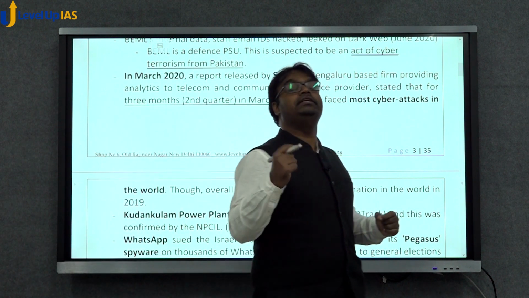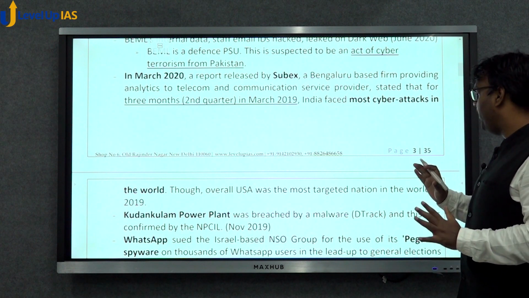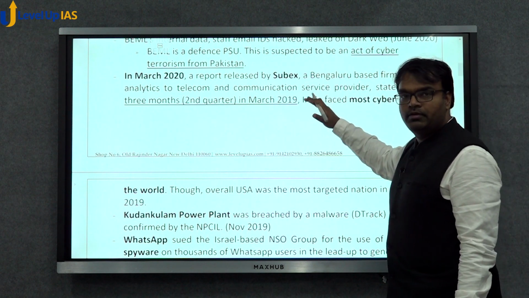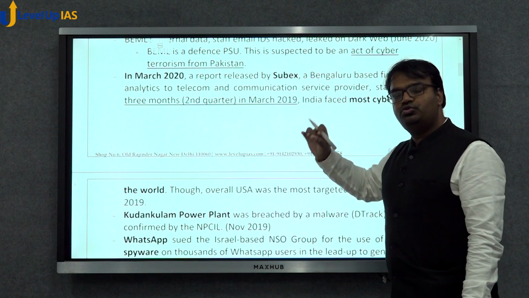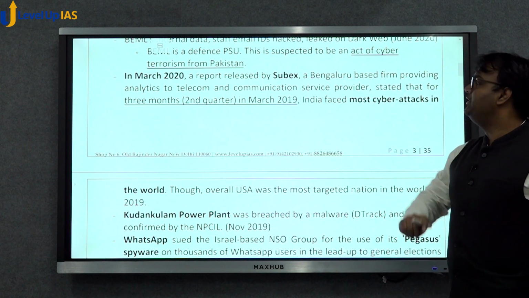The first quarter of 2019 was from January to March, and the second quarter was April to June. In general, India has remained in the top 5, but from April to June 2019, India faced the highest number of cyber attacks in the world.